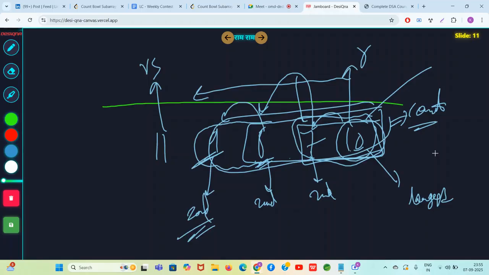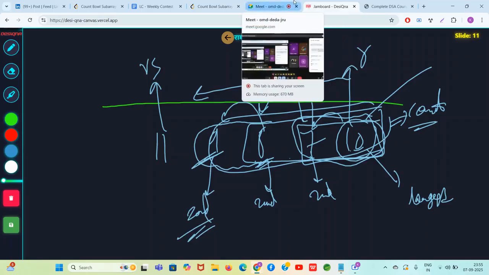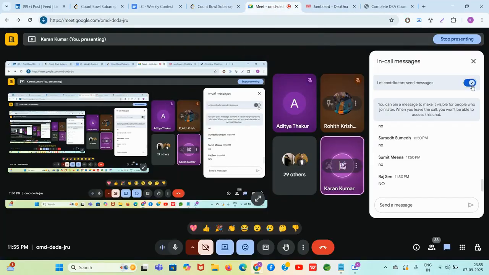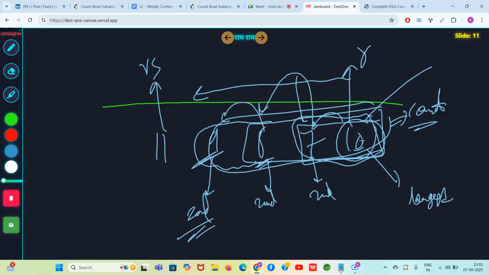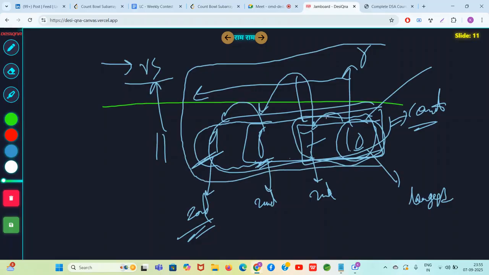This much logic should be clear to you, or else we cannot go ahead. So everyone tell me your thoughts. Yes, I'm clear if you understand that first you find this blocker R5. It means that you only need to check from R5 plus 1 till R. And here you are doing brute force, no problem. But this blocker should be clear. Why are we taking this blocker? This blocker makes sure that whatever we are checking, it is guaranteed that 10 is the only largest number there. Now we only need to check for the second largest.